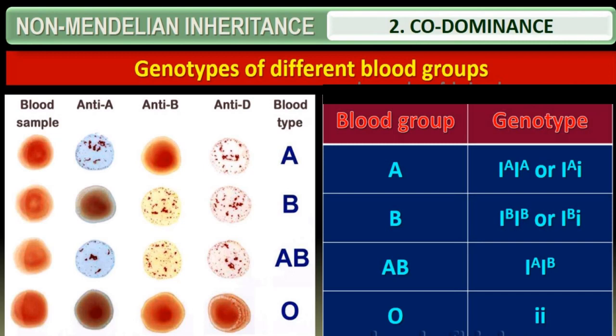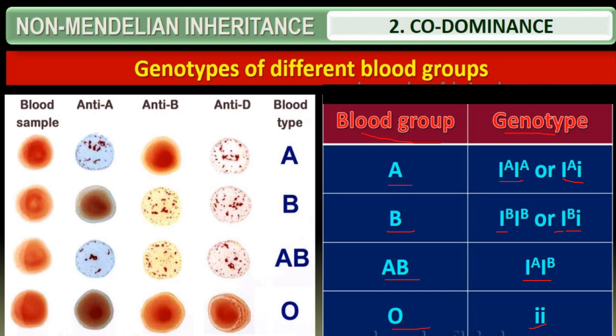See, this is the blood group and this is the genotype. In blood group A, we have two possibilities: IA IA or IA and small i. If the blood group is B, you have IB IB or IB and small i. If it is blood group AB, then it will be IA IB. If the blood group is O, you find two small i.